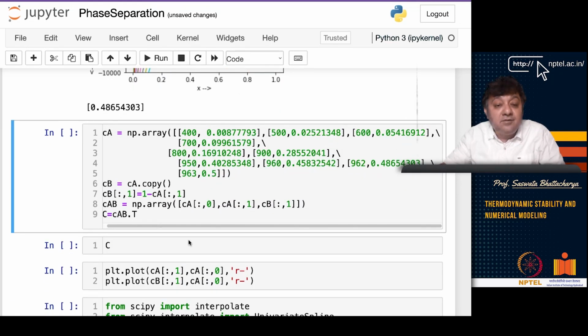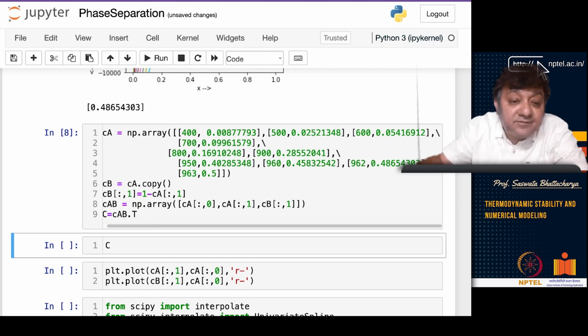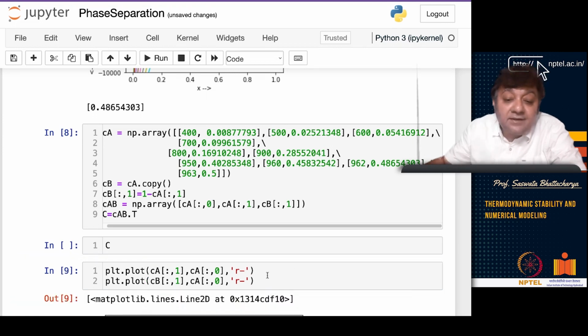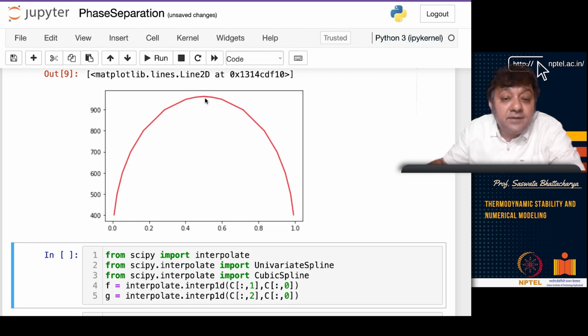Now if I plot all of these, if I plot these two, what I get is a phase diagram. See, this is my miscibility gap, right? So around 963, or 962 point something, for omega equal to 16,000, you basically get this as the TC.